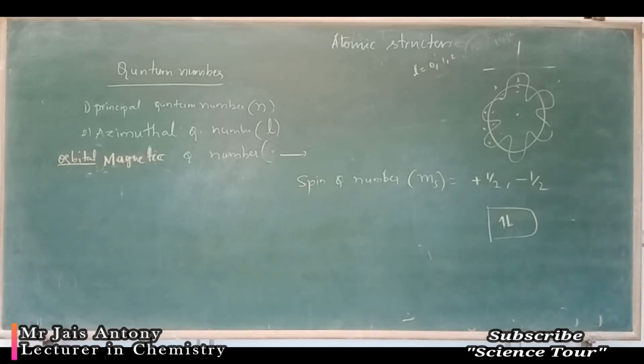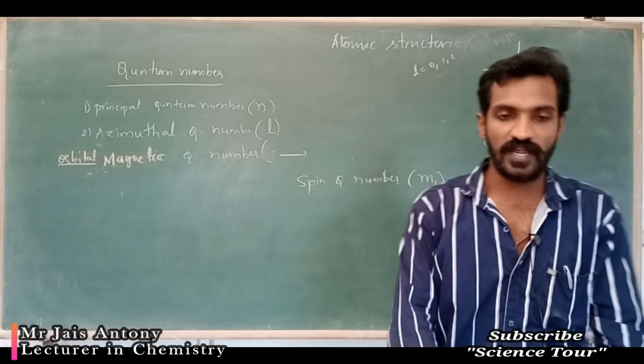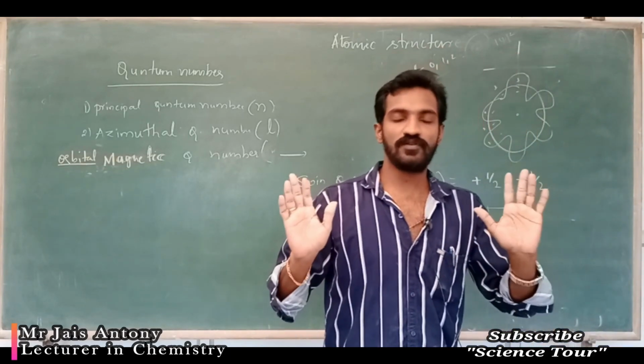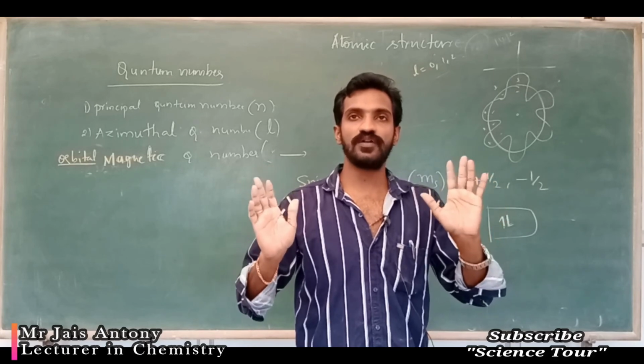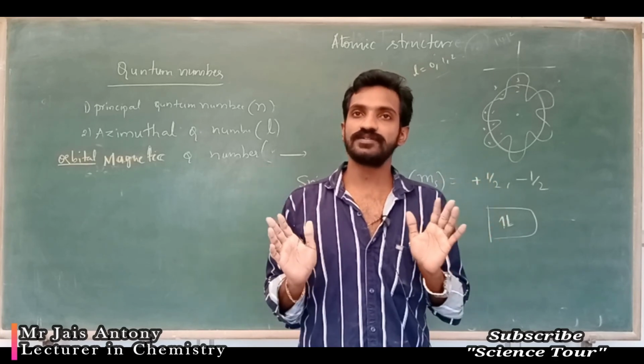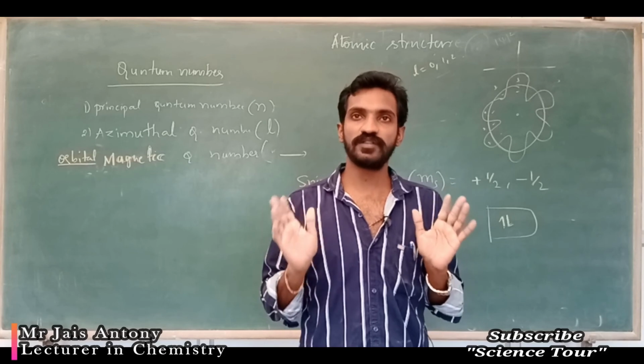Okay, my dear students, I will recall once again, there are 4 quantum numbers. Principal quantum number, azimuthal quantum number, which is also called angular momentum quantum number or subsidiary quantum number, and the third one is magnetic quantum number, the fourth one is spin quantum number.